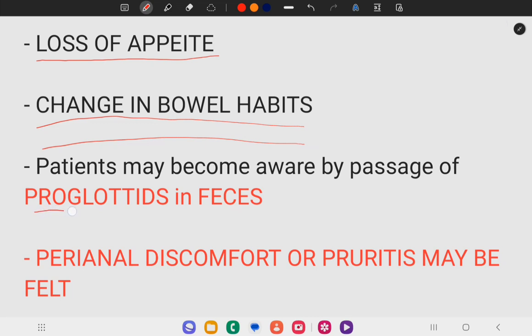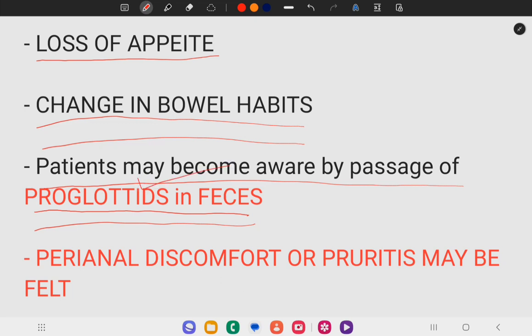Patients become aware by passage of proglottids in feces. As you all know, once the adult worm undergoes self-fertilization, eggs are produced which are stored in gravid proglottids. All other parts of Taenia solium and Taenia saginata become atrophied, while eggs are stored in gravid proglottids which are excreted in feces. So the patient becomes aware by passage of proglottids in feces.